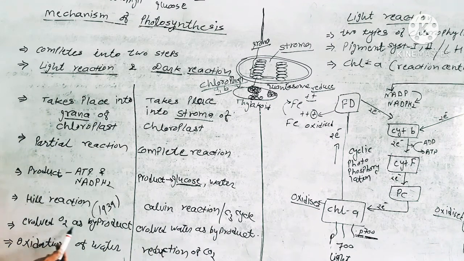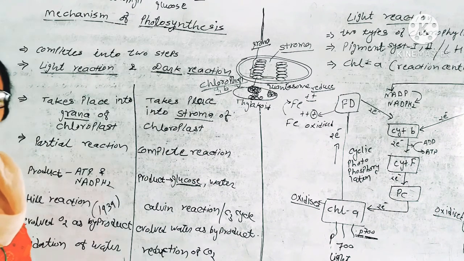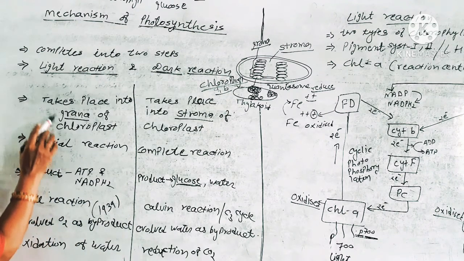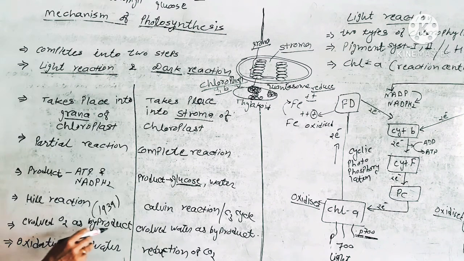Byproduct is O2. O2 evolved as byproduct. We know that during photosynthesis oxygen is evolved. From where did this oxygen come? It came through the light reaction. Oxygen evolved as a byproduct, which is used by the animals for their respiration.